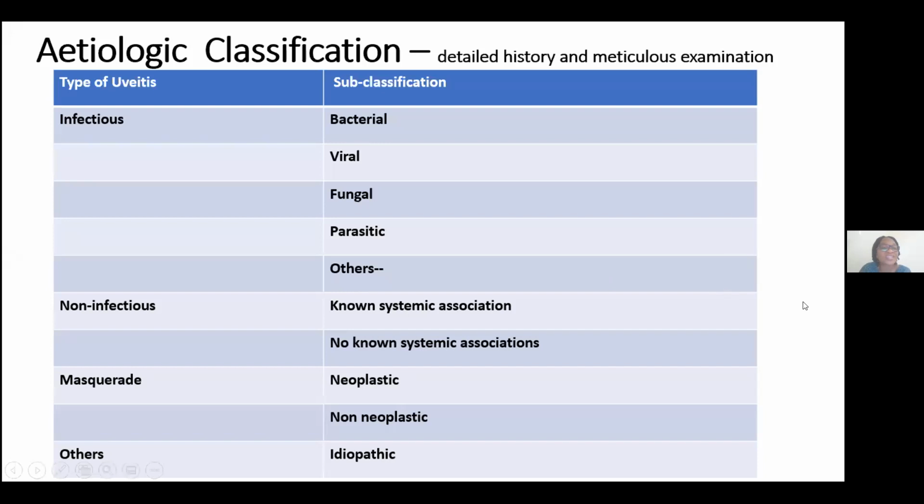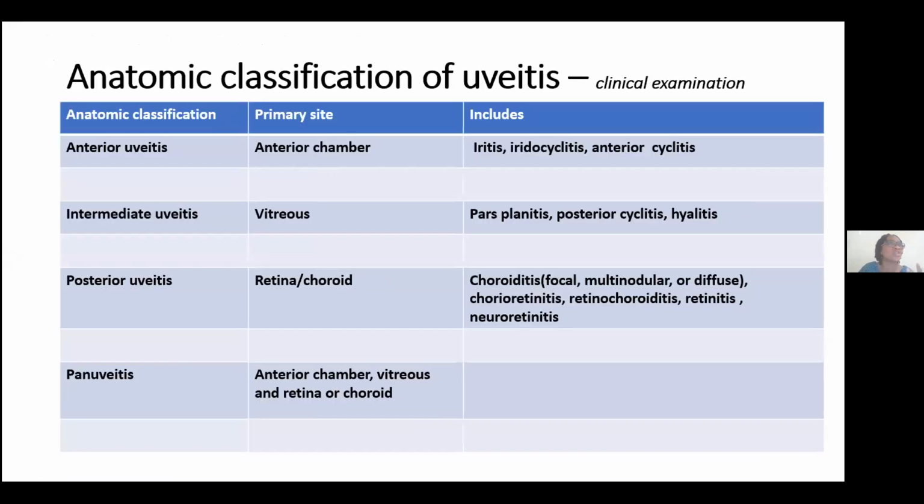The non-infectious, typically the autoimmune related uveitis, may be associated with systemic disorders or have no systemic disorders. Then the masquerade syndromes, this typically could be neoplastic or non-neoplastic, but usually the concentrated effort is on neoplastic. And of course, others, this is the popular idiopathic. Yes, there could be idiopathic uveitis, but that decision or diagnosis is not made lightly. It is determined after you have sought seriously for other causes of uveitis and they are not seen.